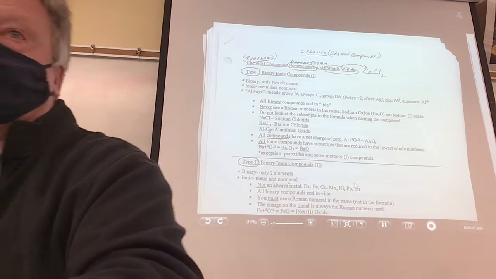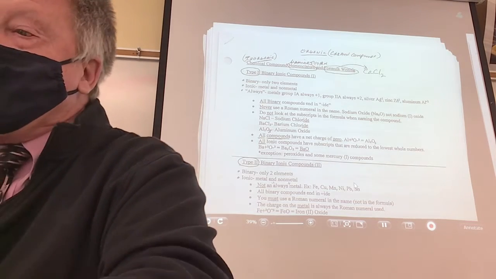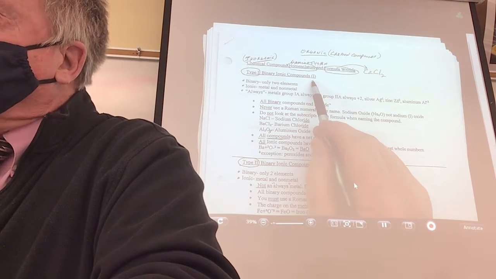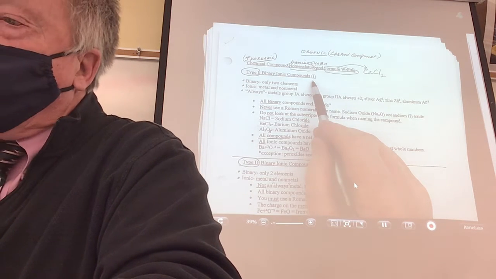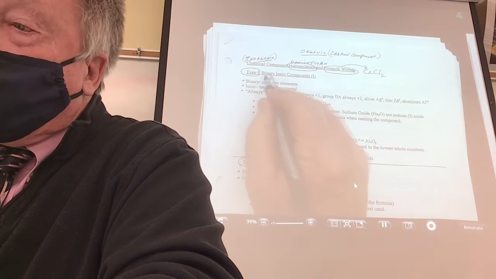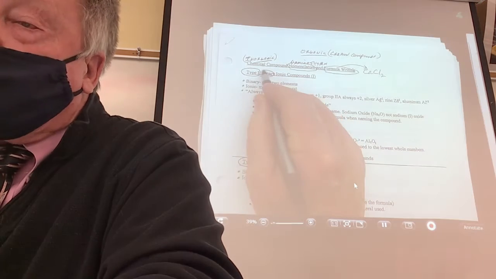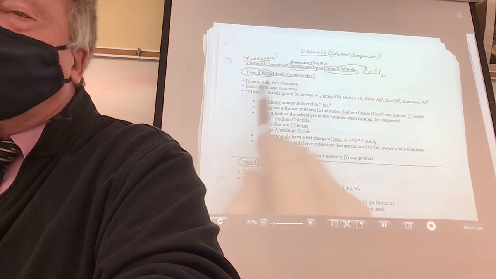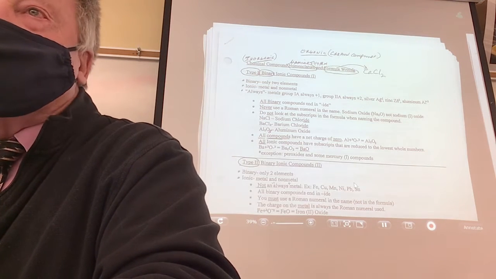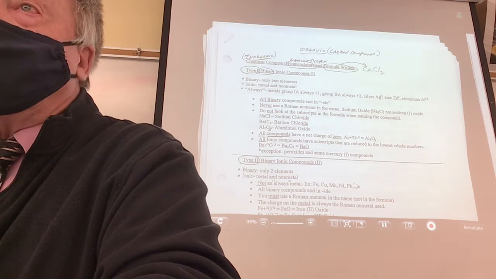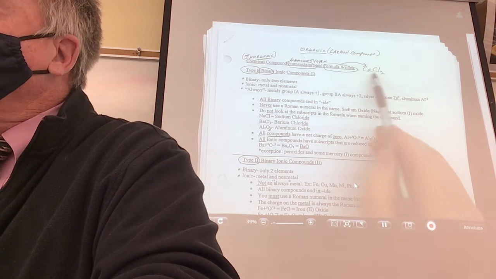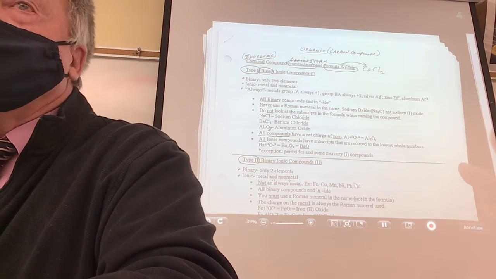All right, are you ready? Is everybody ready? Here we go. First of all, the easiest kind of compounds to name are type 1. Now, here is a word: what do you think binary means? If you're not one for guessing, you can read it. Binary means made of only 2 elements. Look at this right here. How many elements are in this? There are 2 right there. That must be binary.